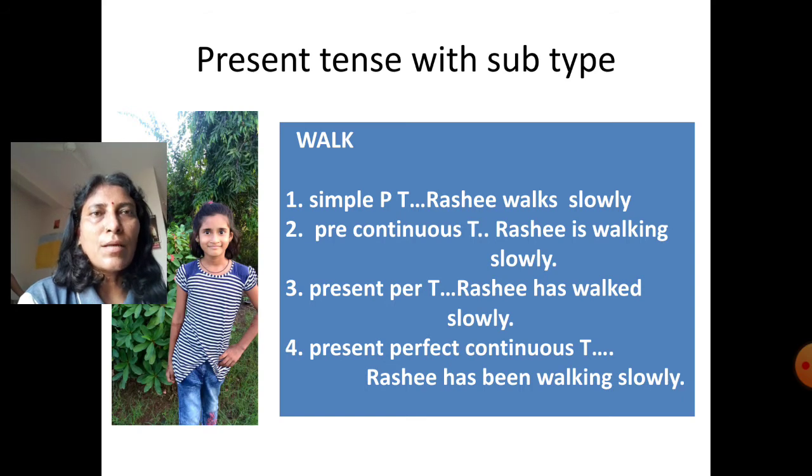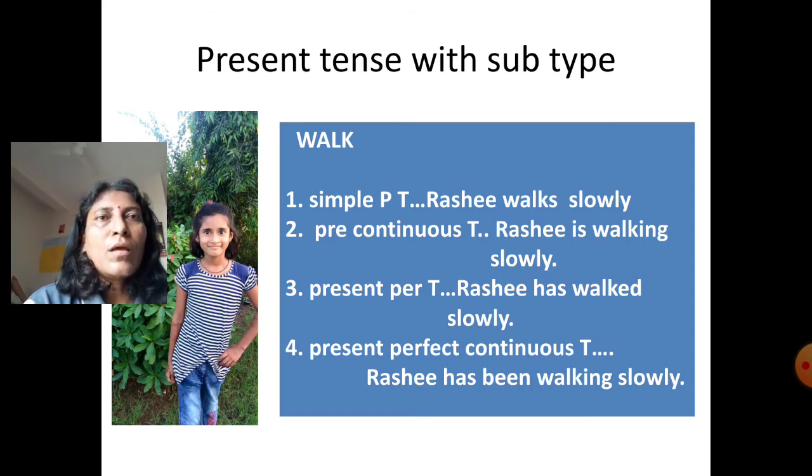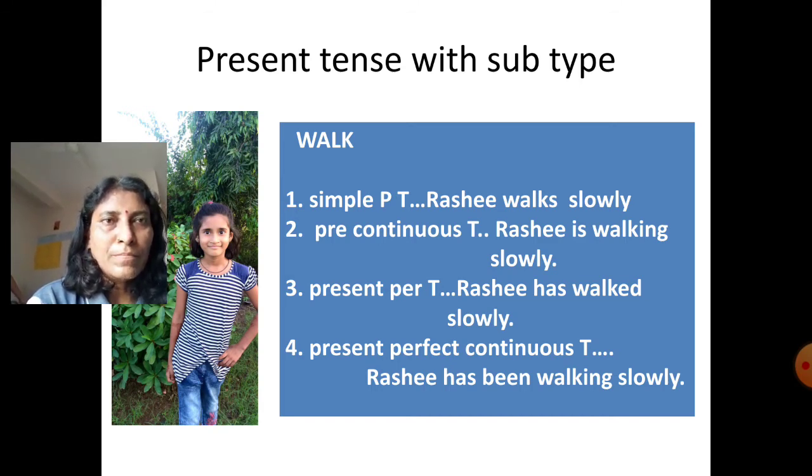Now we'll see this example. I will take the subject Rashi, and for present tense the sentences will be: Simple present tense: Rashi walks slowly. Present continuous tense: Rashi is walking slowly. Present perfect tense: Rashi has walked slowly.